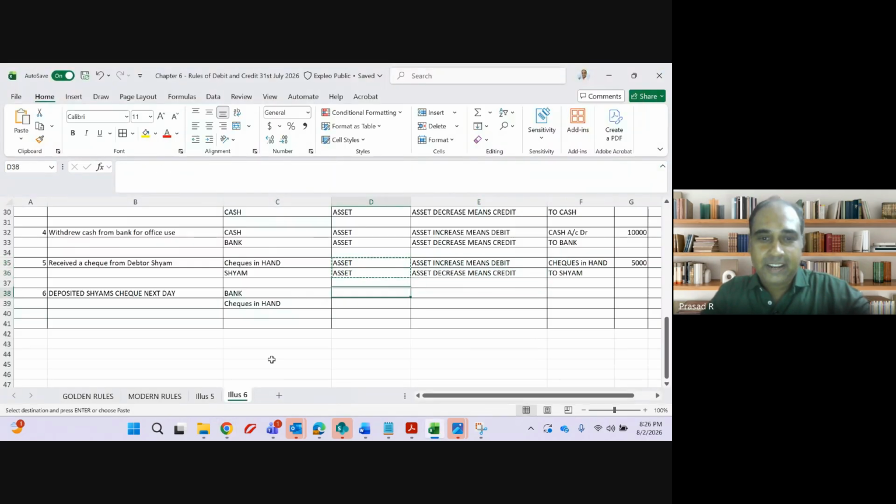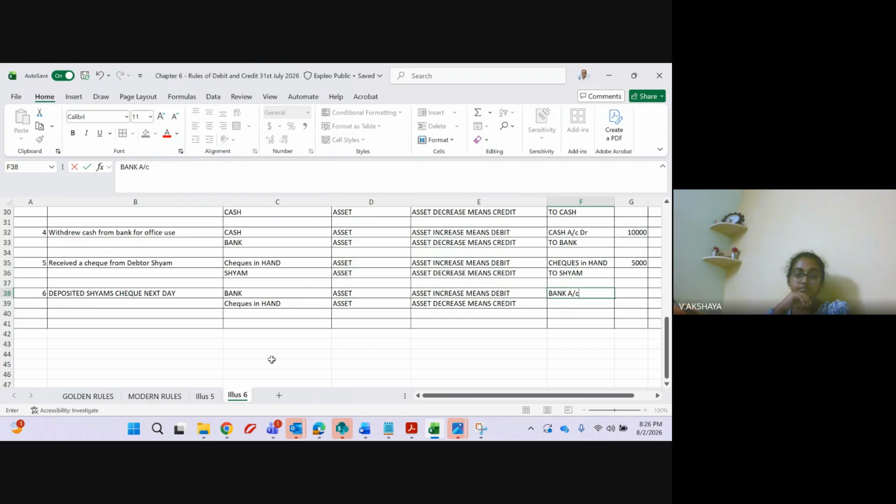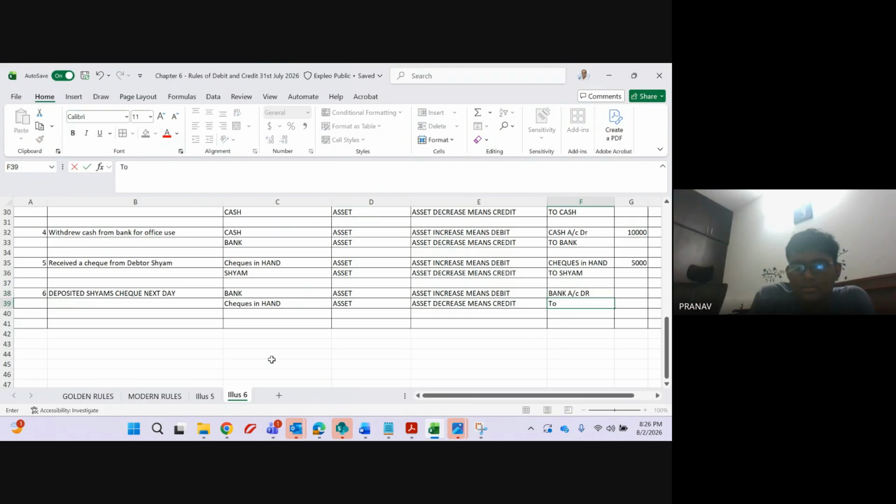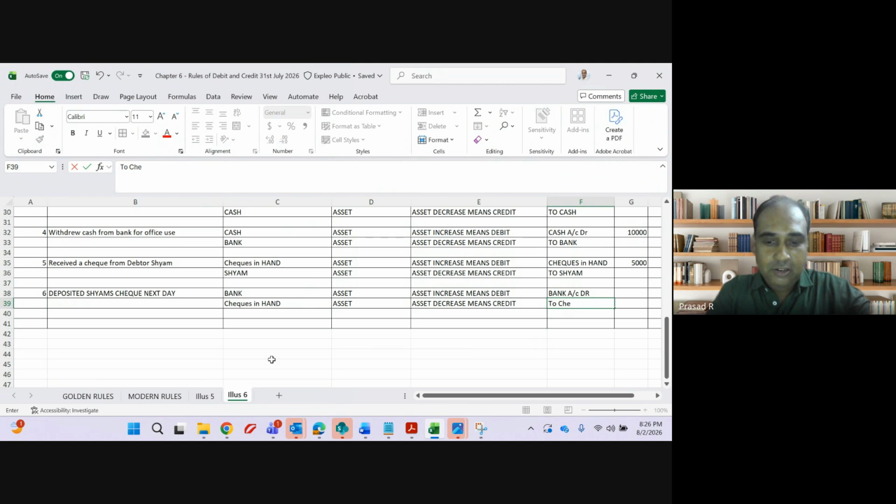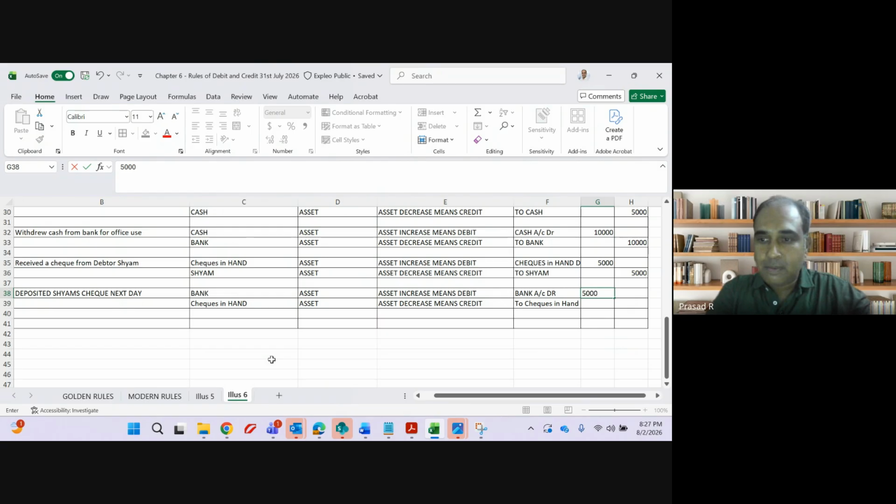Same rule: asset increase is debit, but here the assets are changing. Which asset is increasing? Bank account. Which asset is decreasing? Checks in hand. So debit bank, to checks in hand. This is where students make a mistake if they don't understand. How much is the amount? Same amount, 5,000 and 5,000.